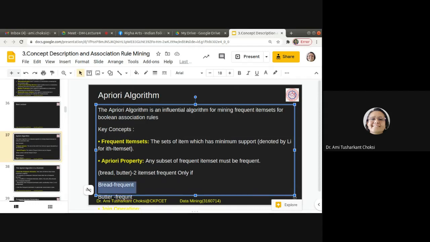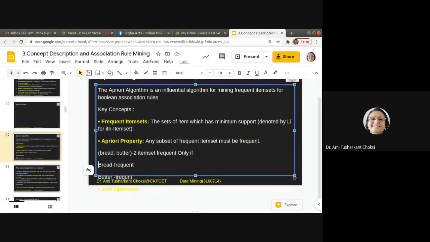If I want to consider a third item, I mean a three item set, for example bread, butter, and cheese. If we want to consider this three item set, how can we say that they are frequent? They can be frequent only if all of its subsets are also frequent, right?